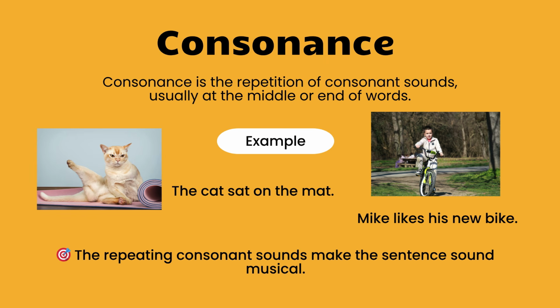Consonance. Consonance is the repetition of consonant sounds, usually at the middle or end of words. Example: the cat sat on the mat. Mike likes his new bike. The repeating consonant sounds make the sentence sound musical.